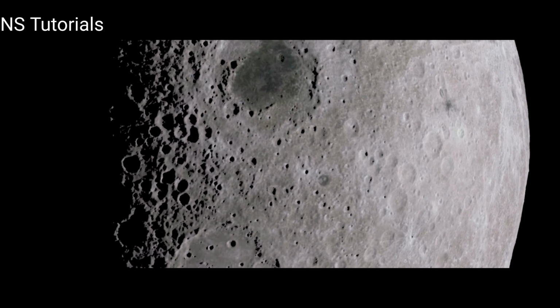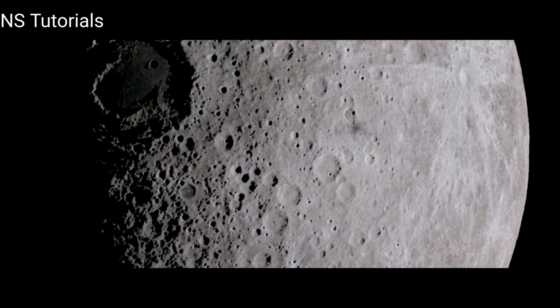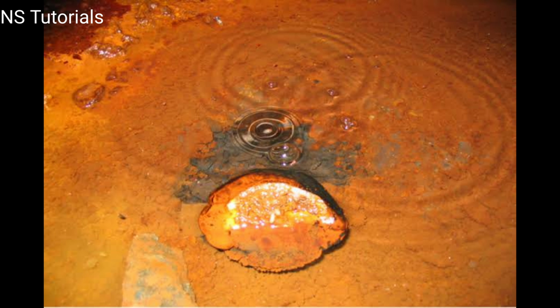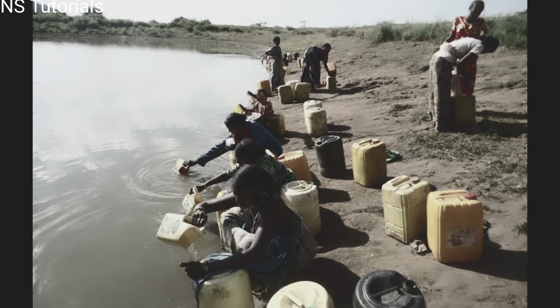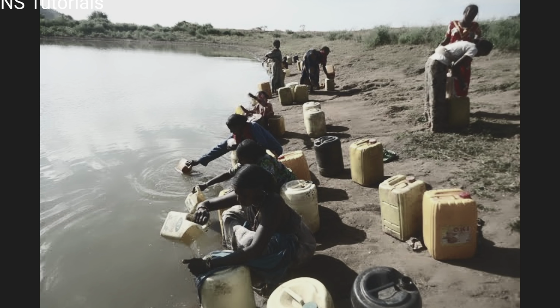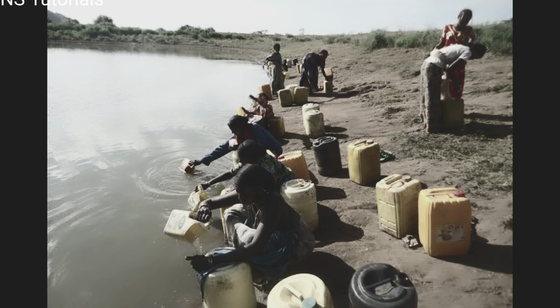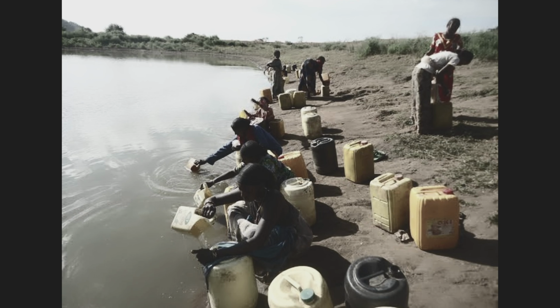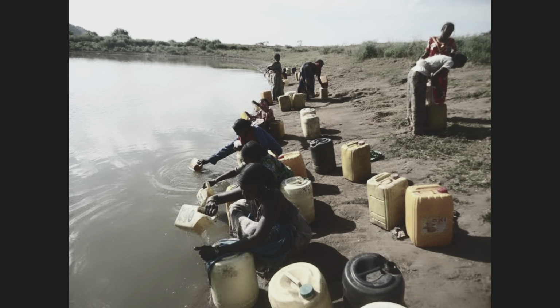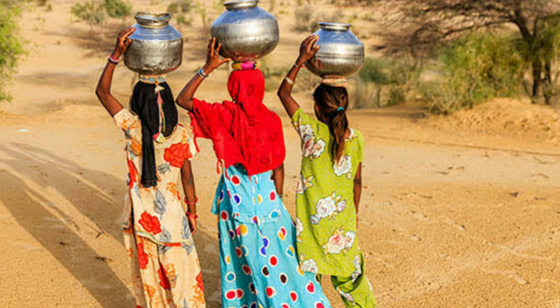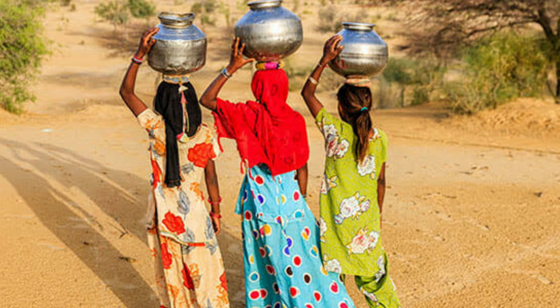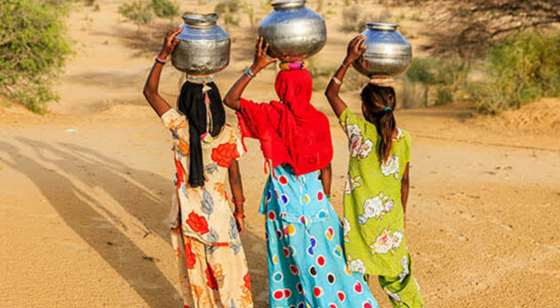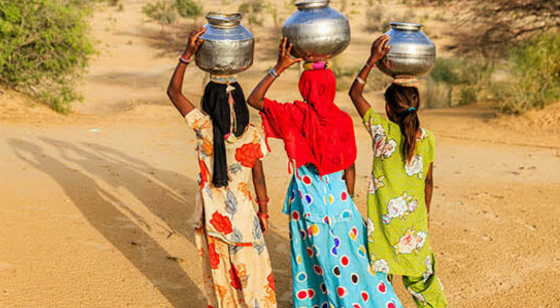Do you know NASA has discovered water in the form of ice on the moon? And you know what? A 2.6 billion year old water pocket was discovered in a mine 2 miles below the Earth's surface. The third fact is, in developing nations, women and girls are primarily responsible for collecting water. On average, 25% of their day is spent on this task. Collectively, South African women and children walk a daily distance equivalent to 16 trips to the moon and back to fetch water. So students, I would like to suggest that you try not to waste water and conserve water.